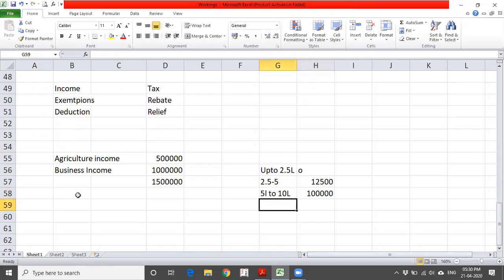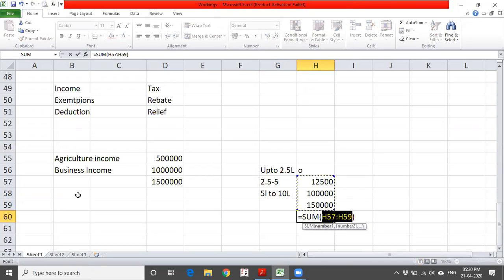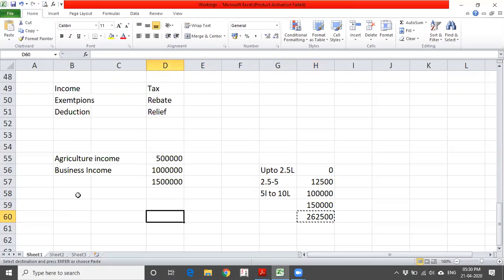And above 10 lakhs, that is 5 lakhs into 30%, that is 1.5 lakhs. This is the regular taxable income. So ideally you need to pay taxes on this. Let us assume the entire amount is taxable. So this will be the amount.